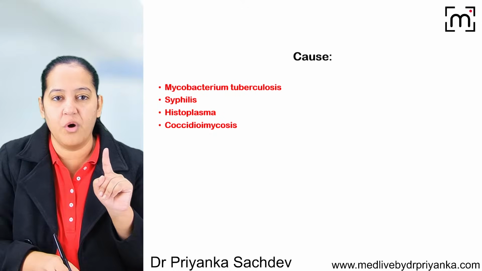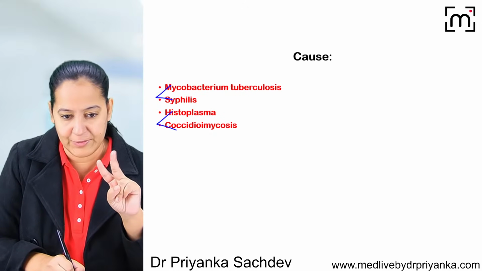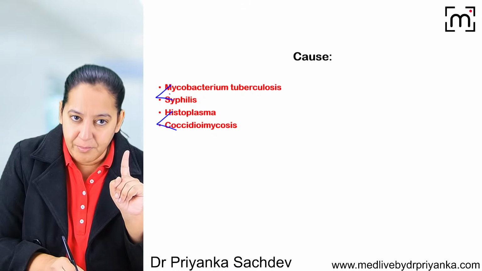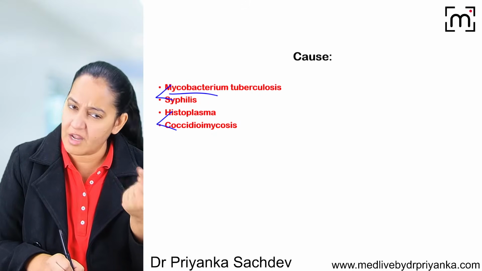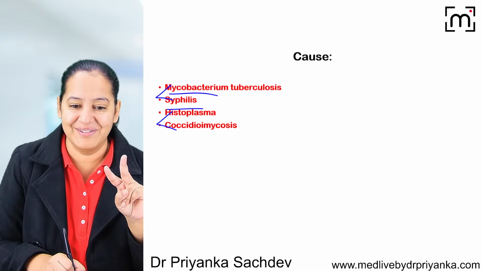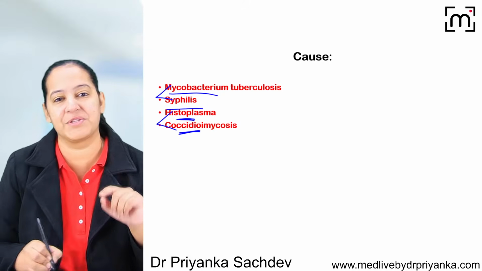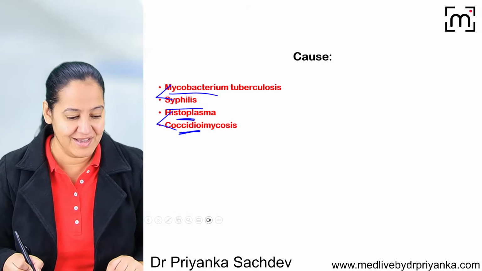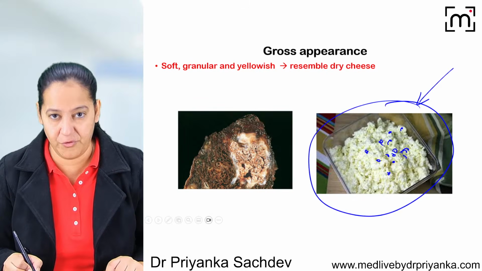There are 4 causes. 2 of them are bacterial. 2 of them are fungal. You can learn. है ना? The bacterial are Mycobacterium tuberculosis, which causes TB, and syphilis. Okay, and the 2 fungi are Histoplasma and Coccidioidomycosis. These are the 2 fungi. Got it? These are the 4 causes.